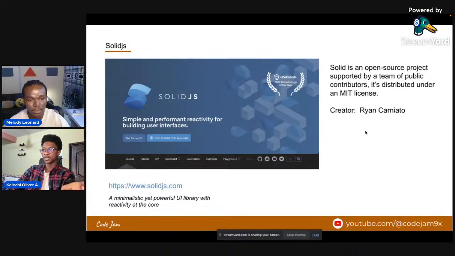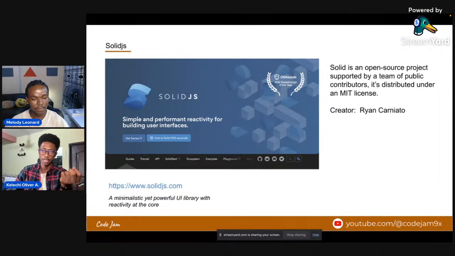Let's look at what Solid.js is all about, right? So Solid.js is an open source project. We love open source projects. I love open source projects. In fact, I'm a beneficiary, most of the tools I work with are open source. Once I hear open source, I feel more happy to work with it because I know that the communities are contributing to it.